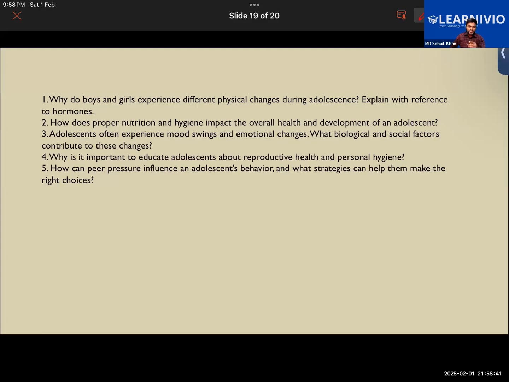The stretch marks, particularly in the shoulders, are many times visible during the age of adolescence, particularly over this region. The stretch marks are visible. Yes, sir. So, hope you're able to relate. It is because of the rapid growth that is taking place, because of the growth spurt, right? The rapid growth of the muscles of the body requires more energy and more nutrients to support the muscle and the bone development. That is why.